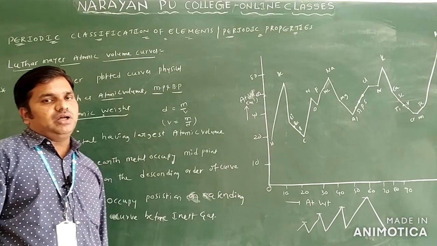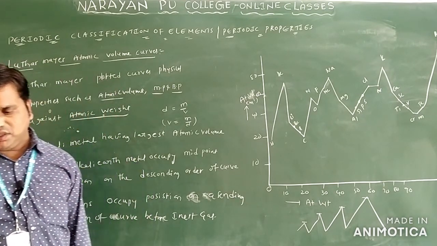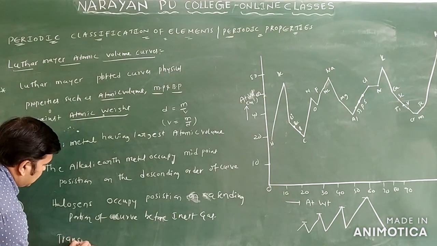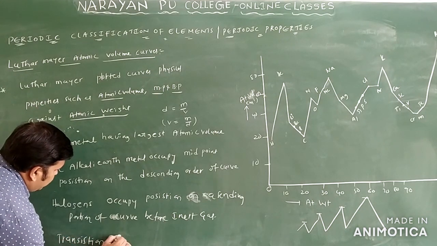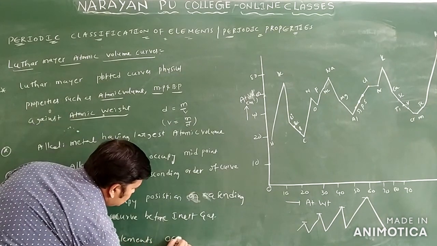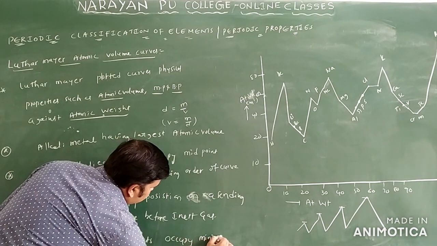And one more point you can say regarding the transition elements. Transition elements generally occupy the minima of the curve only. Transition elements occupy minima of the curve.